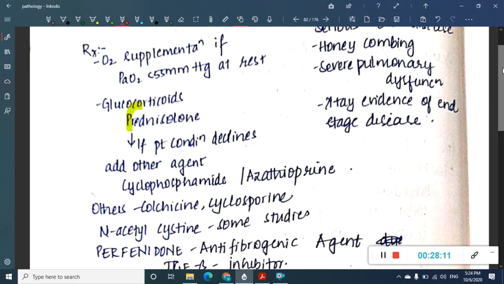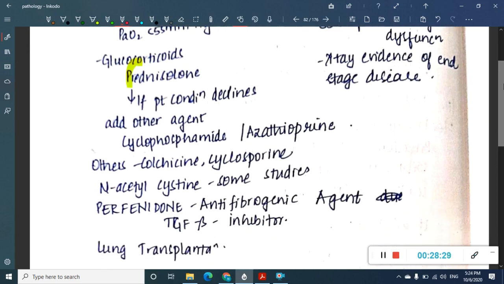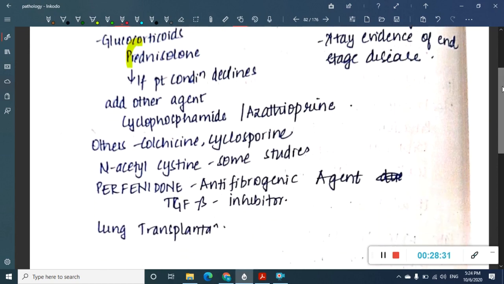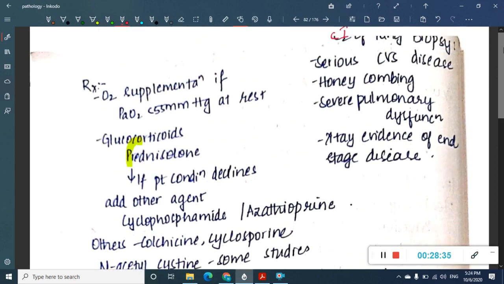Then one more important thing is, as I have already said, the main culprit here is fibrosis. The fibrotic process which is going on is responsible for these interstitial lung diseases. So this fibrosis should be stopped, and it can be stopped by a transforming growth factor beta inhibitor called pirfenidone. Okay, then at the end the best treatment is lung transplantation.